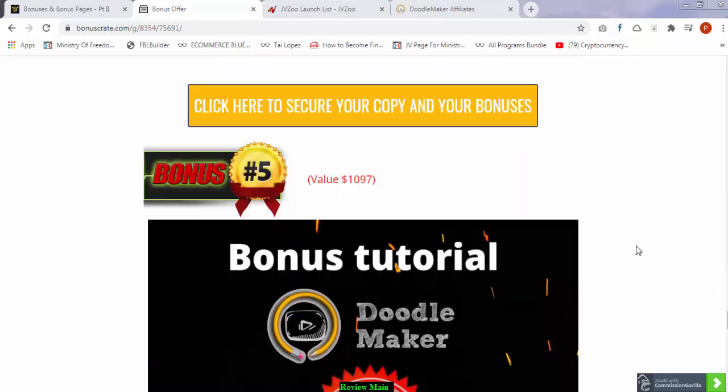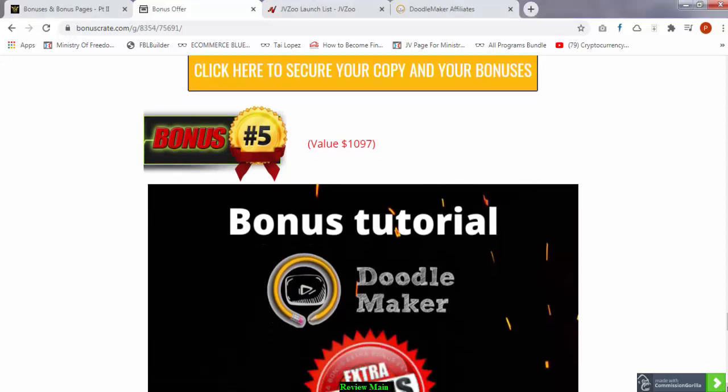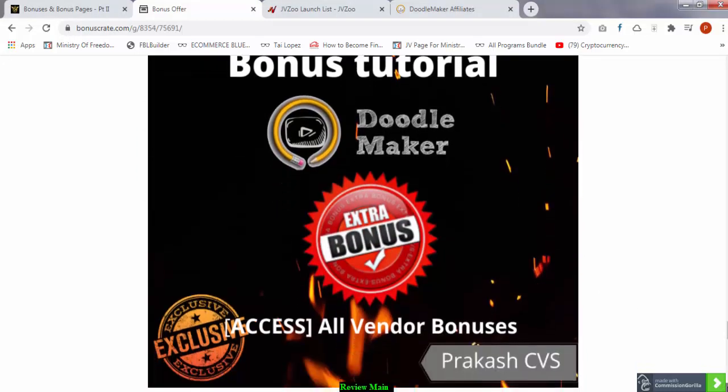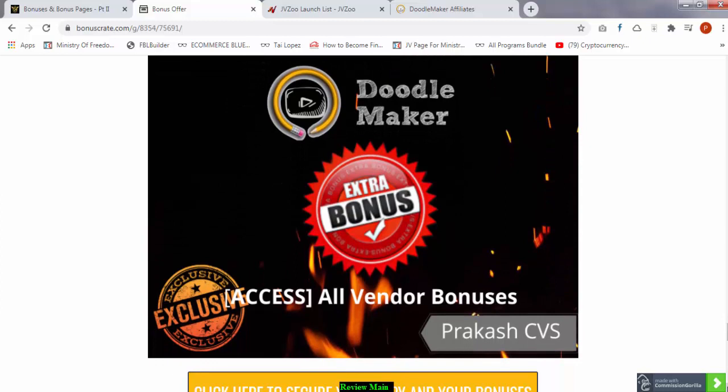So yeah, this is bonus number 5. These are all the vendor bonuses. The bonuses that the vendor has given me to give to you. Now there is a list of 10 bonuses.